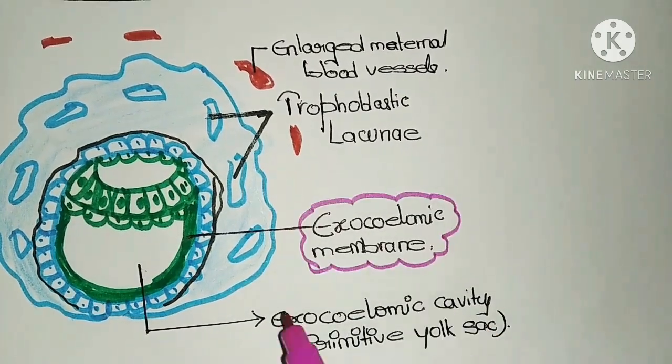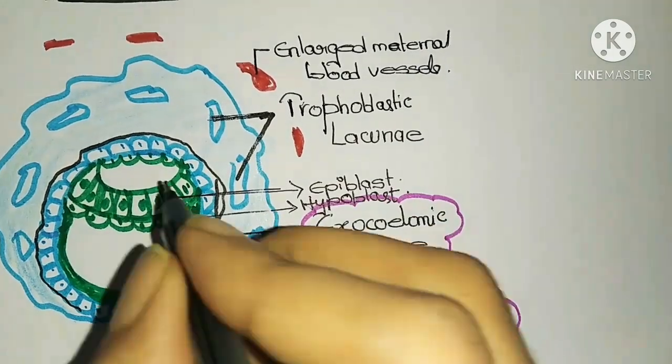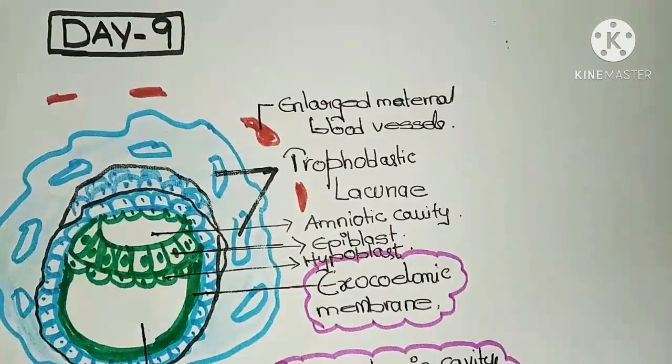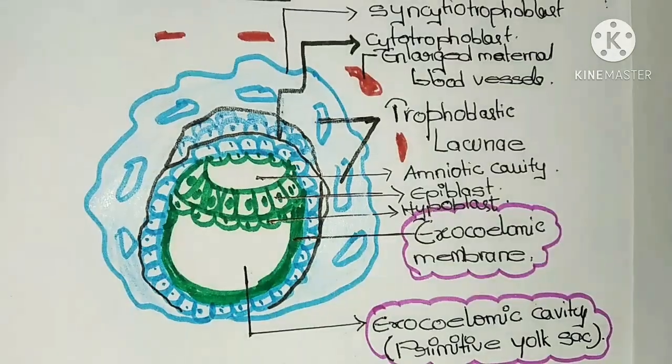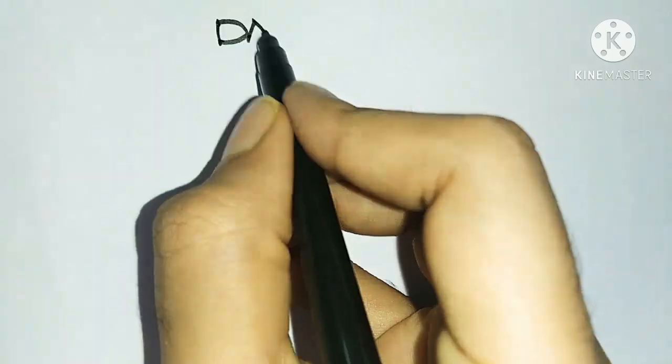This is exocoelomic membrane and exocoelomic cavity, that is called primitive yolk sac. As you know, epiblast, hypoblast, amniotic cavity. This is the place where next changes will occur.